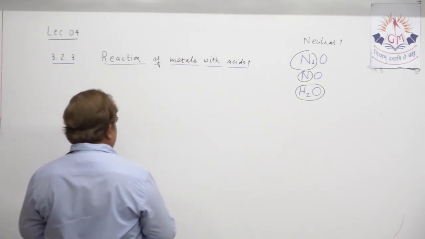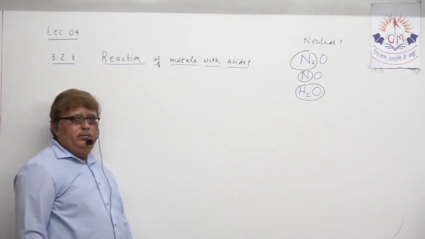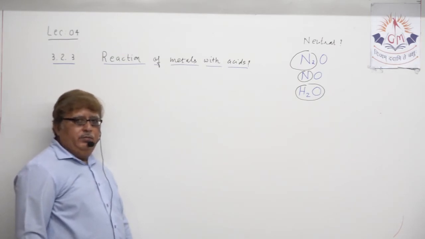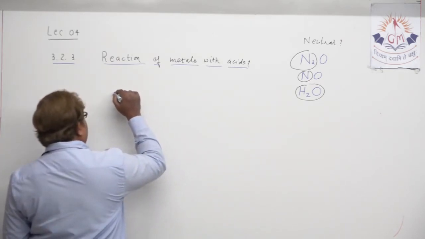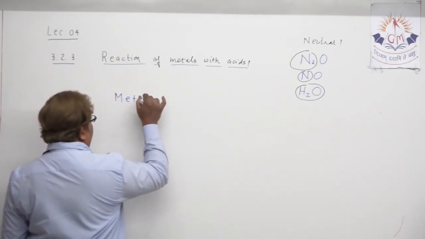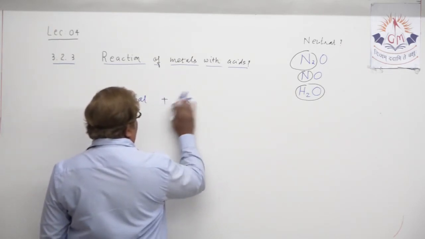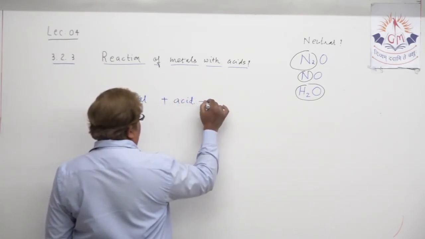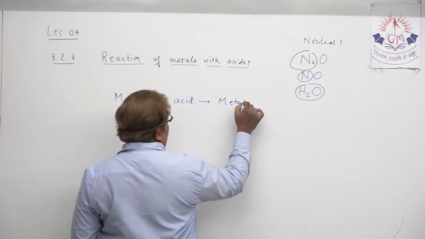Okay, so to write this particular chemical property, that is the reaction between metal and acid, you can write it in the form of a word equation in this manner: metal plus acid gives metallic salt.